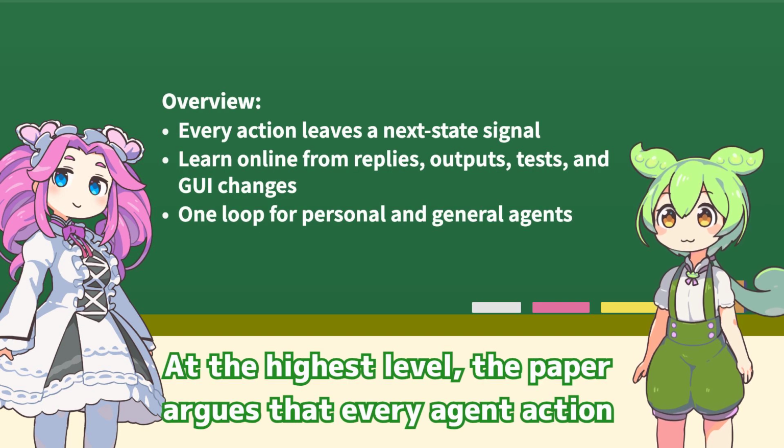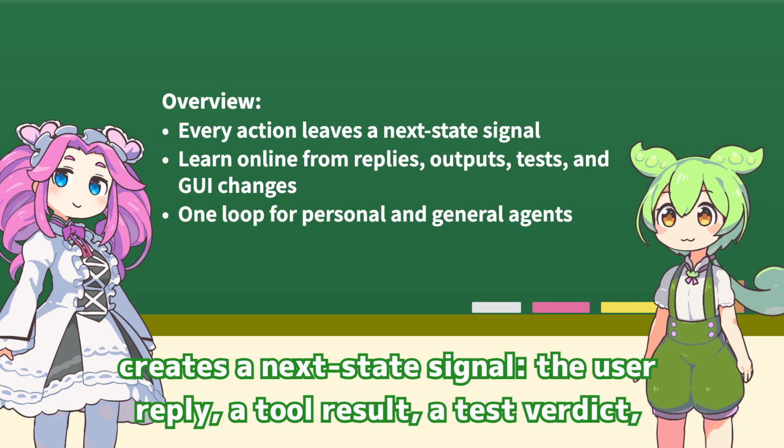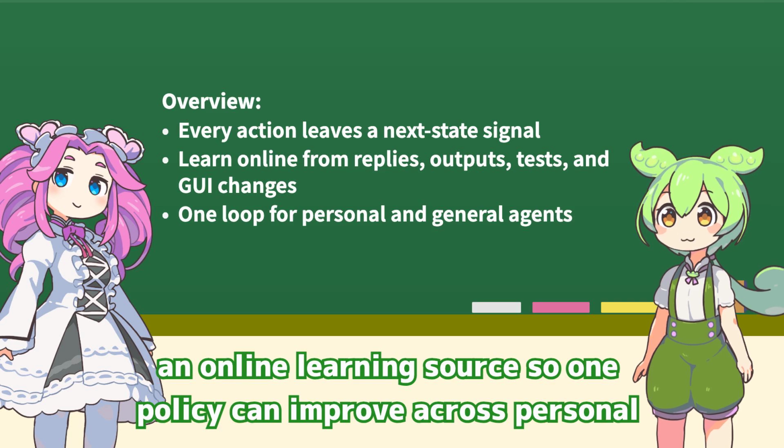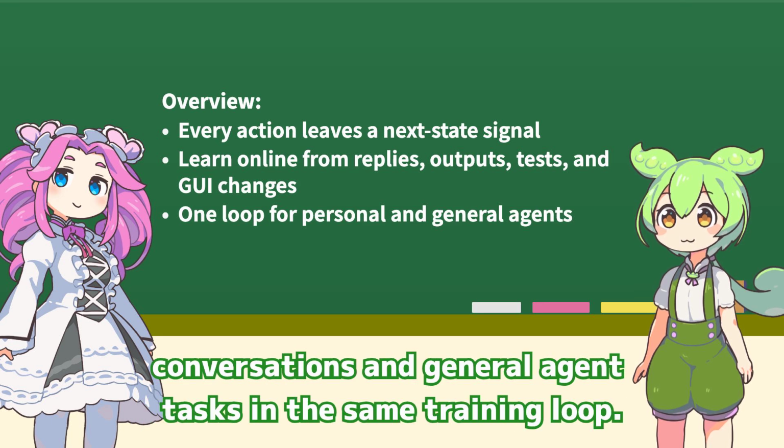At the highest level, the paper argues that every agent action creates a next state signal: the user reply, a tool result, a test output, or a GUI change. Instead of throwing that away, OpenClaw-RL uses it as an online learning source so one policy can improve across personal conversations and general agent tasks in the same training loop.